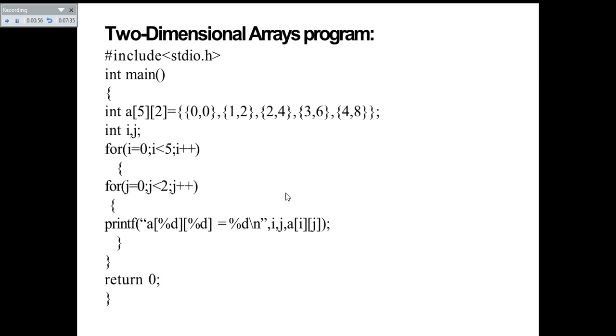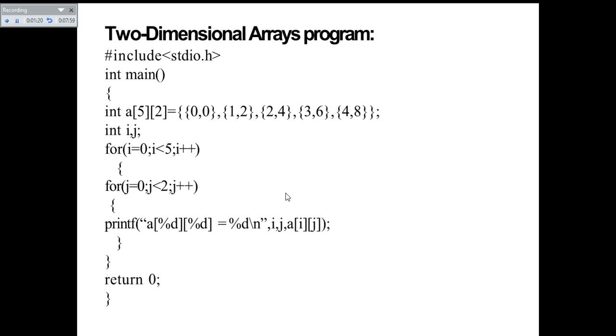So the elements will be arranged in a 5 by 2 matrix. The initialization is done with 0 0 in the first row, the second row is stored with 1 comma 2, the third row with 2 comma 4, the fourth row with 3 comma 6, and the fifth row with 4 comma 8.